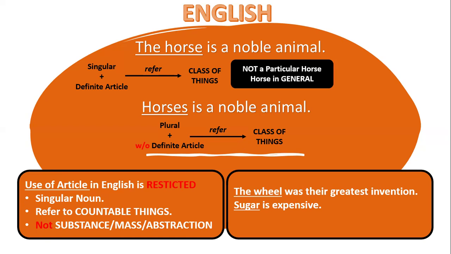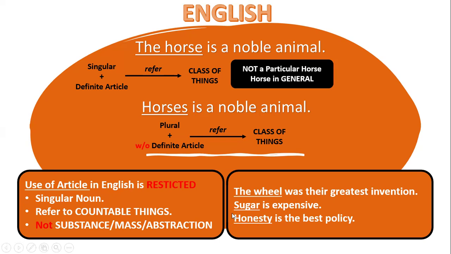As opposed to sugar, which is uncountable. You won't say "the sugar is expensive," you will say "sugar is expensive" generally. We are right now talking in general, when it is referred to as a class of things. Honesty is again something which is not countable. It's an abstraction, an idea.